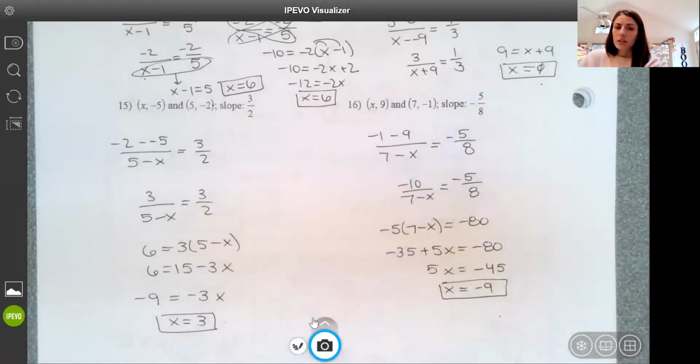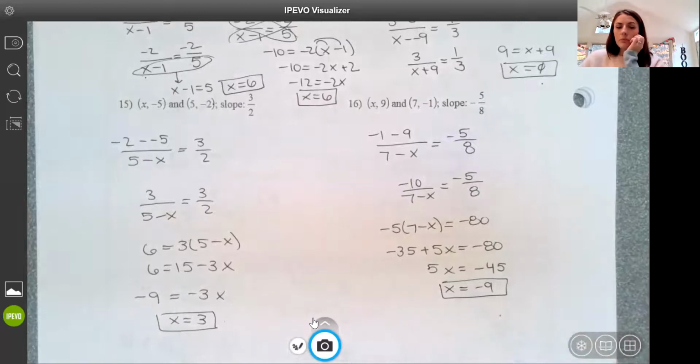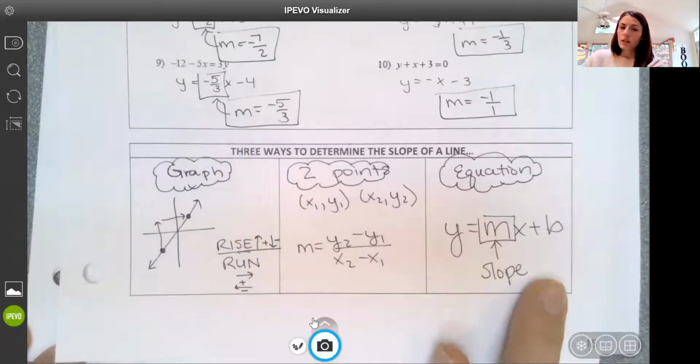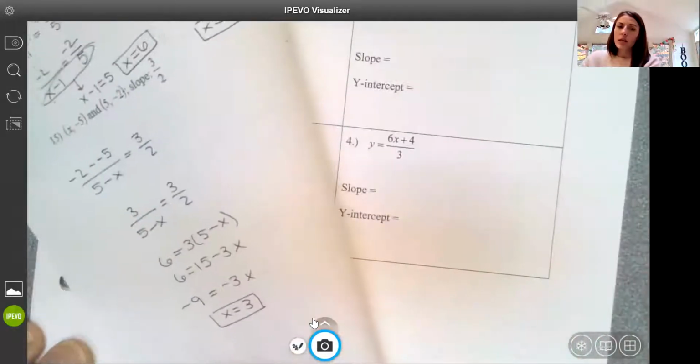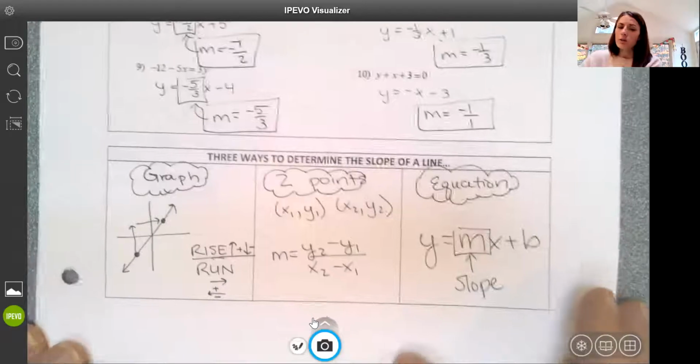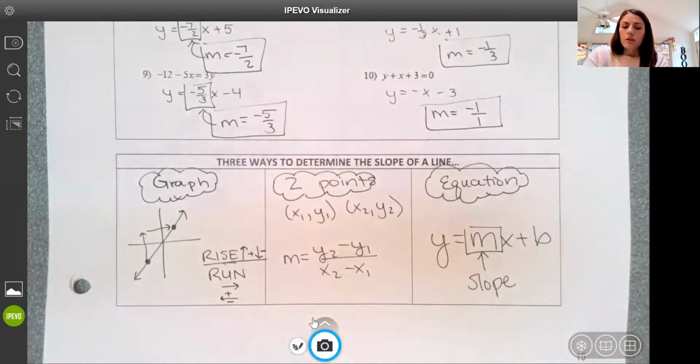You'll get more practice with these in your homework today as well. Okay, so keep in mind, this is our golden page of notes right here at the bottom. We should be able to do these 3 things. And then our push or challenge for ourselves is this last piece, finding the variable given the slope.